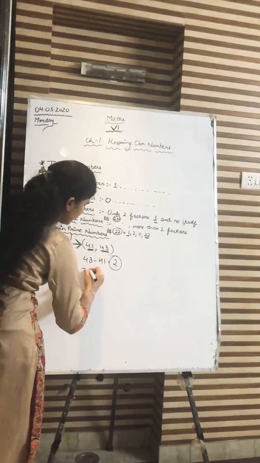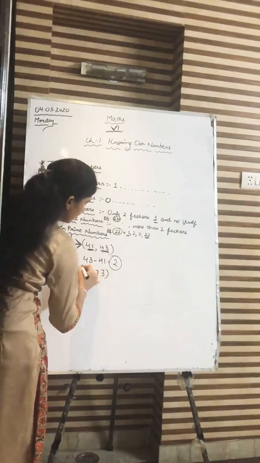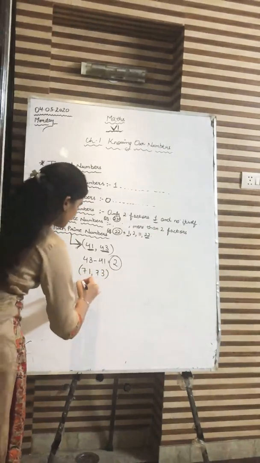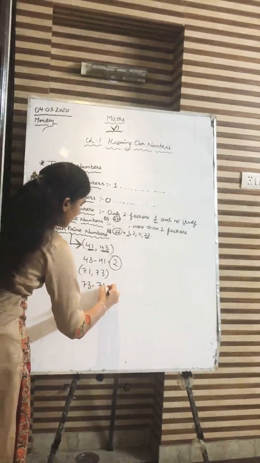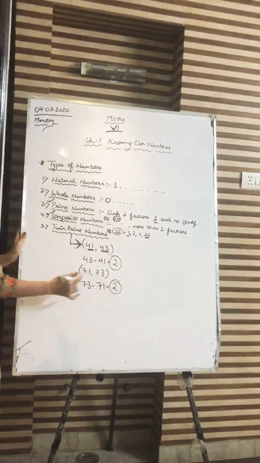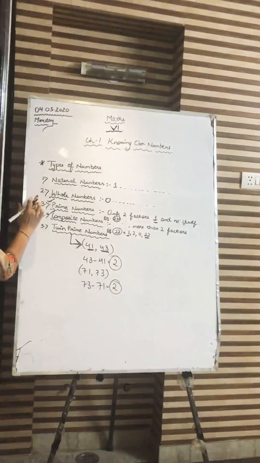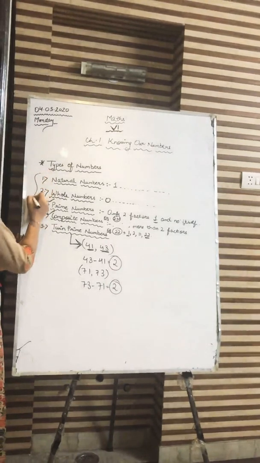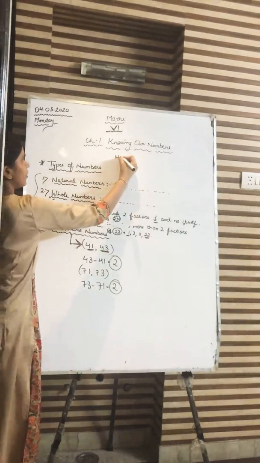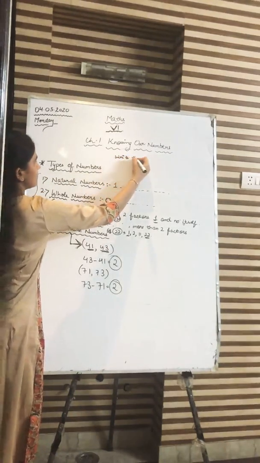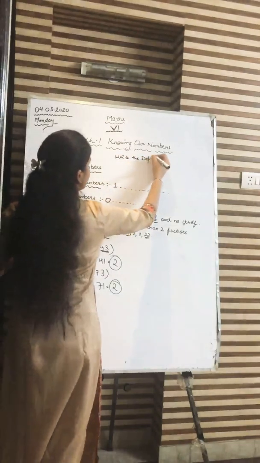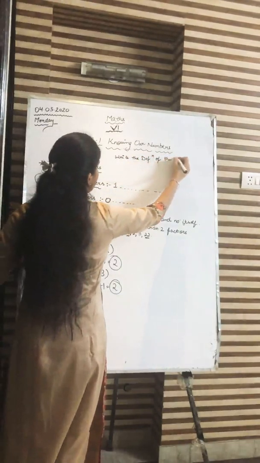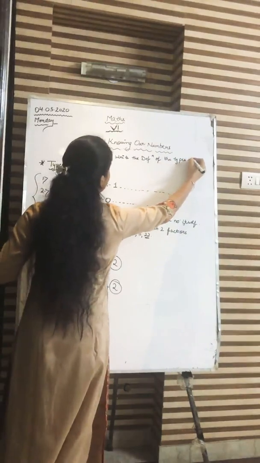Let's take one more example of this. 71 and 73. What is the difference between 71 and 73? 2. And what are both? Prime numbers. Have you all got it? Natural numbers, whole numbers, prime numbers, composite numbers and twin prime numbers. I want you all to write the definition of the types of numbers.